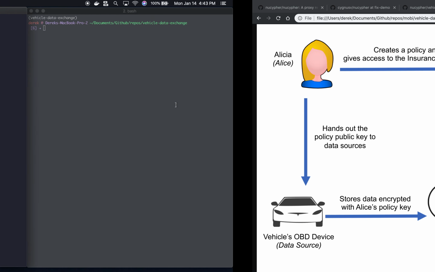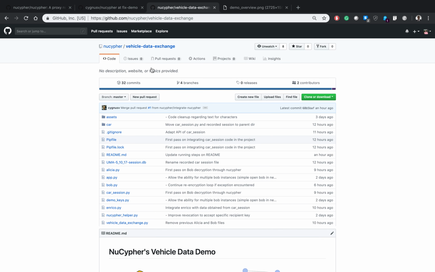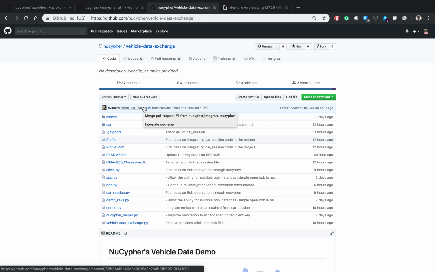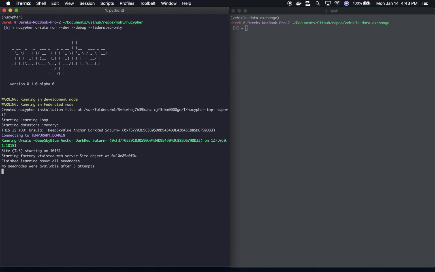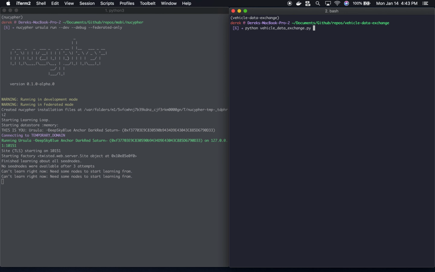This demo is available on our GitHub, so feel free to check it out. There's instructions on there for running it. Just to show off what it looks like, we're basically running an Ursula, which is our term for a node on the NuCypher network. This is just a local node. It's not running a full network, but it's a single node, and it's going to act just like the network would. And then we're going to run the demo.